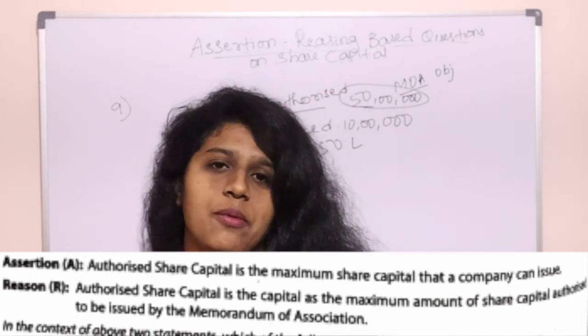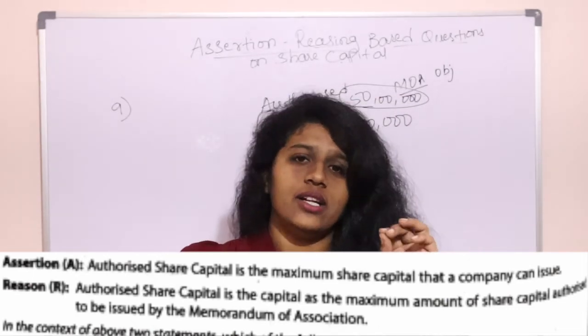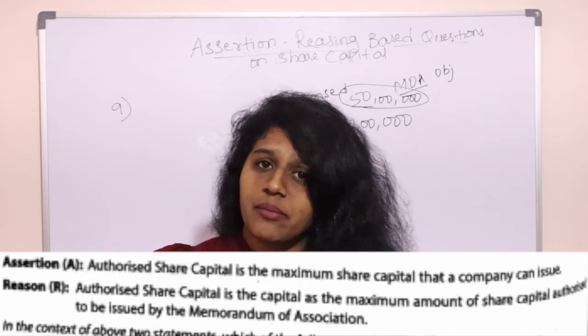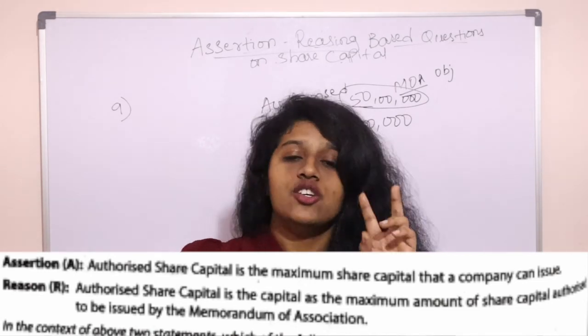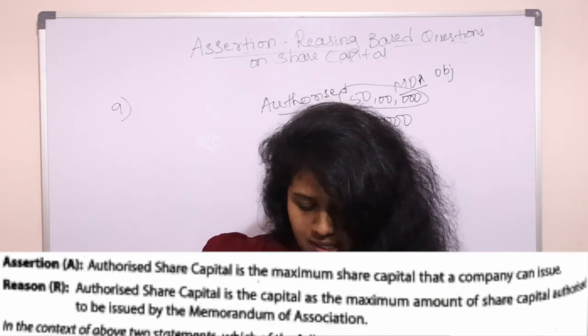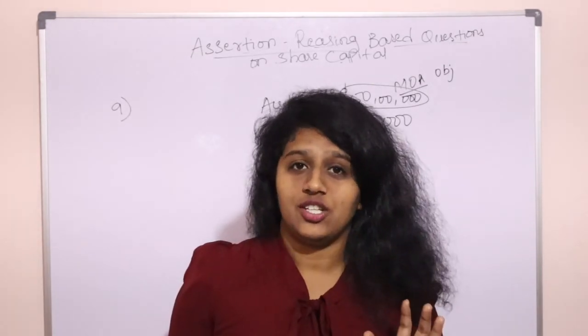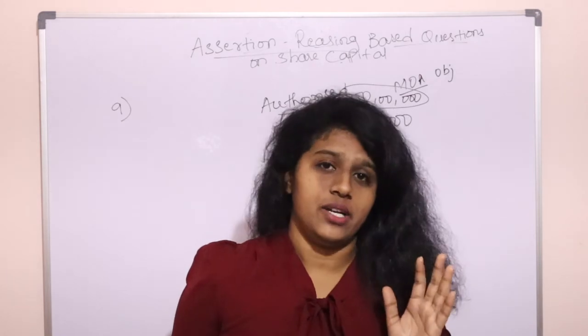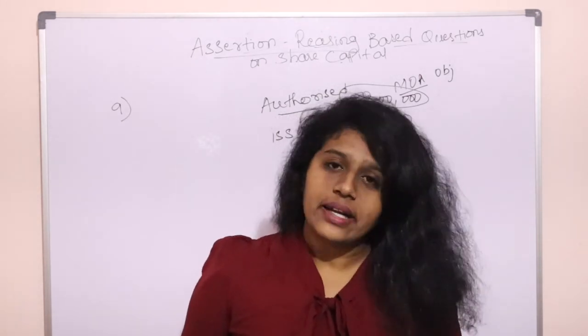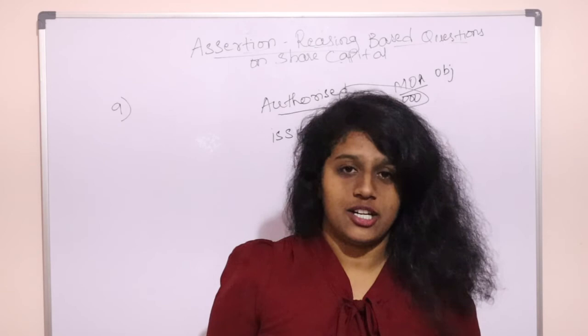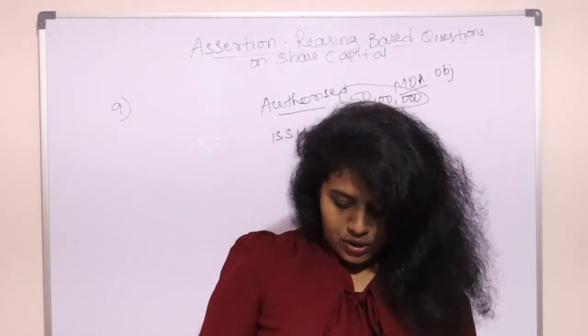Yeah, authorized capital is the maximum amount of share capital that is mentioned in our document. Which document? Memorandum of association. So both are true, and the reasoning is explaining the assertion. That's the maximum limit of capital. Both are correct, and reasoning is the correct explanation. We'll go to the next question.